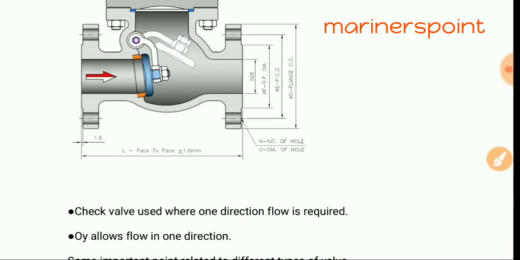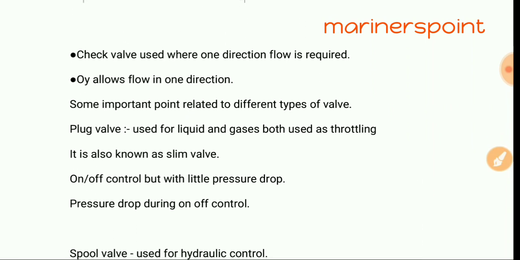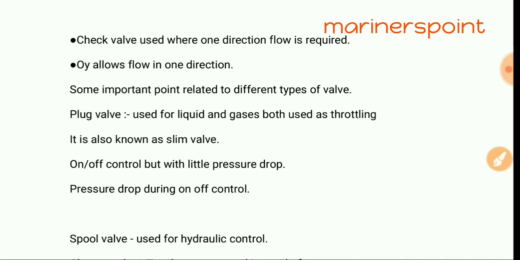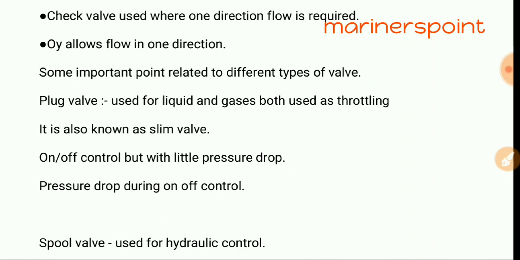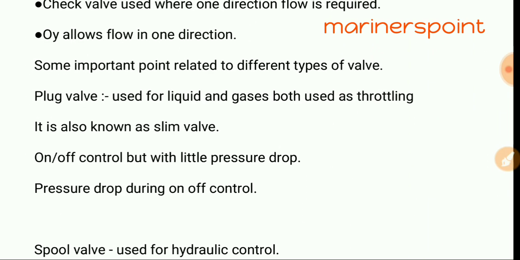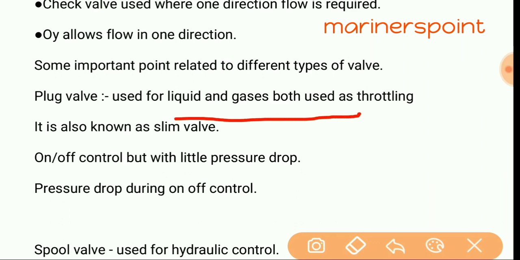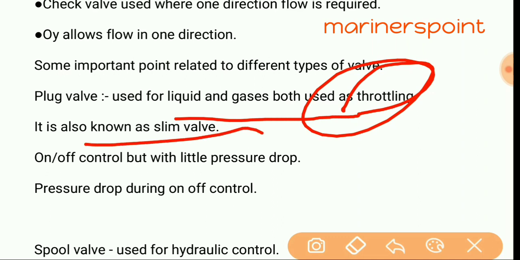You can identify. Now there are also different types of valve. We will see here one word questions for them, like the plug valve. Plug valve is used for both gases and liquid. It looks similar to a gate valve. It is also known as slim valve.